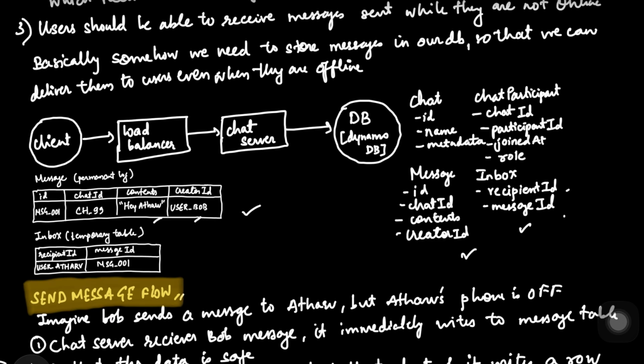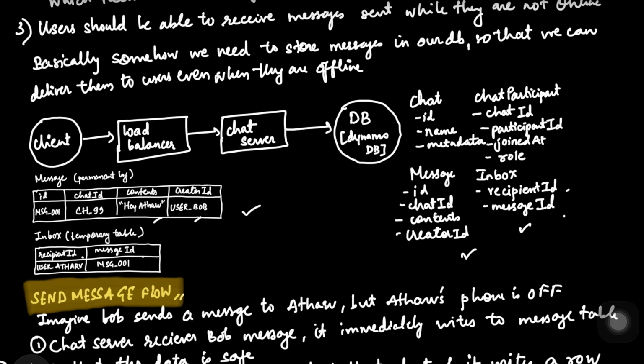Again, we have one more table, which is the inbox table. So this is a temporary buffer. It's a slim table with just two columns, recipient ID and message ID. So think of it as a to-do list for a server. It only stores messages that haven't been delivered yet.